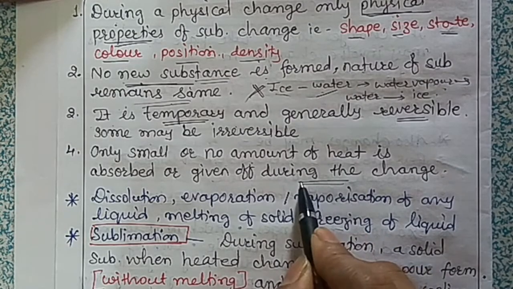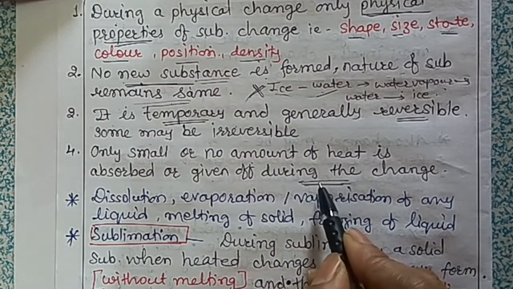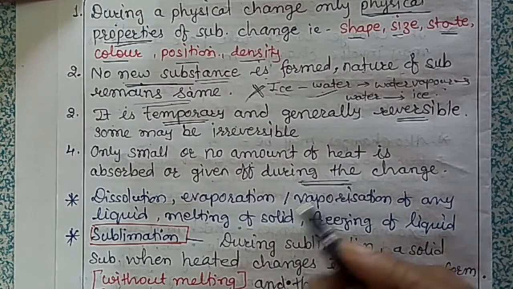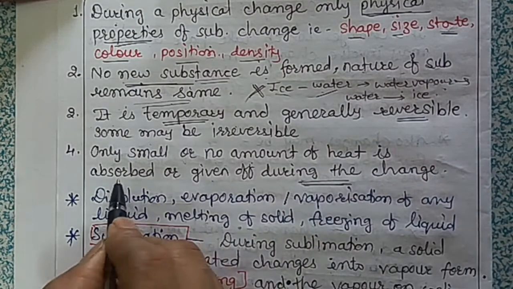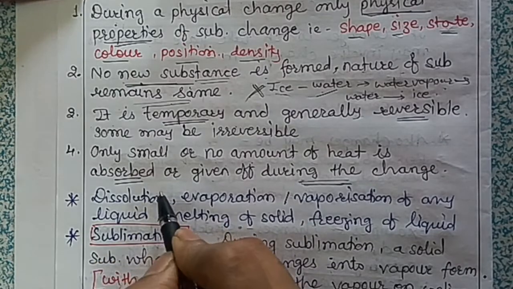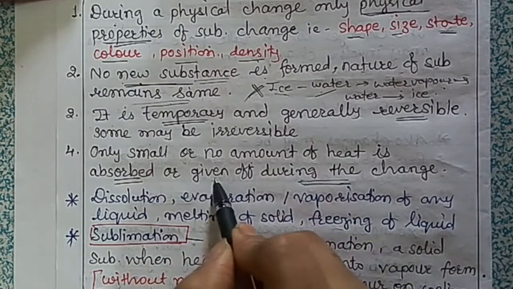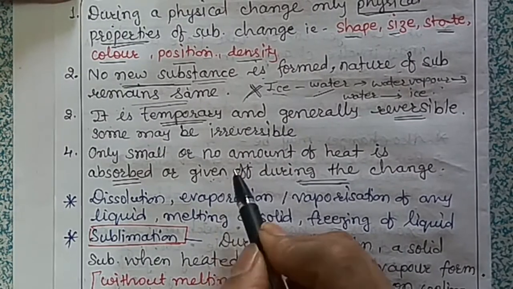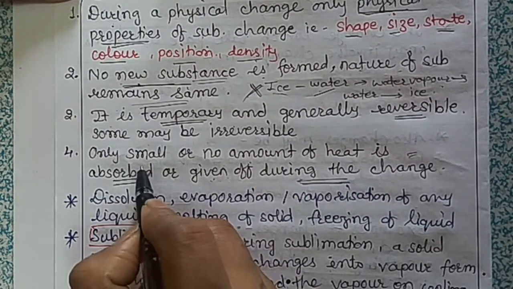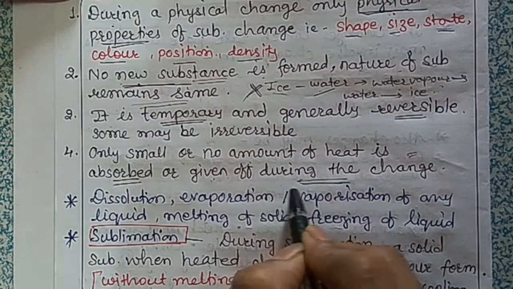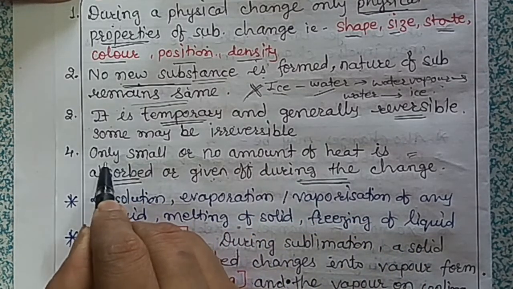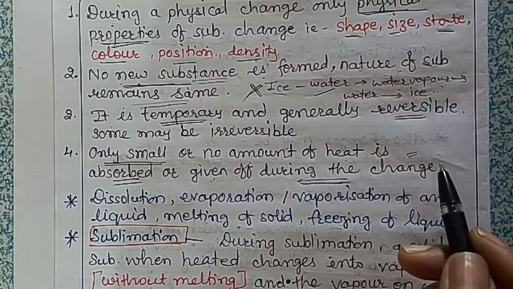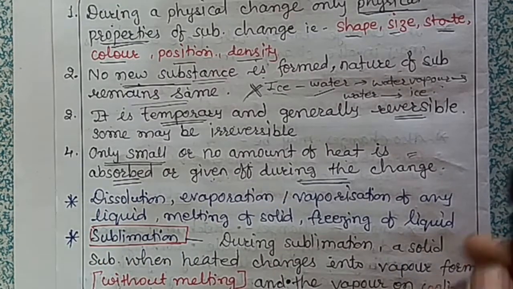We have seen that in many changes heat is involved, meaning it is either given out or absorbed. Some changes absorb heat, and in some heat is given out. But in physical changes you will not see this, or if it is there then it is only in small quantity.